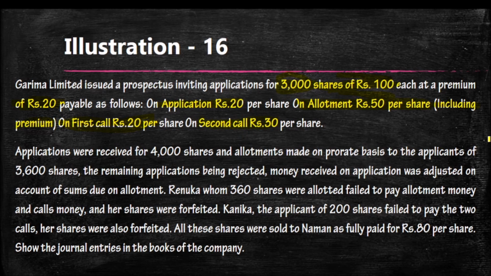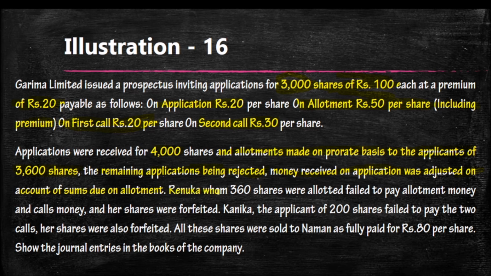Applications were received for 4,000 shares and the allotment was made on a pro rata basis. The applicants who applied for 3,600 shares will get 3,000 shares, and the remaining 400 shares will be rejected and refunded. And the money received extra will be adjusted towards the allotment, pro rata allotment.